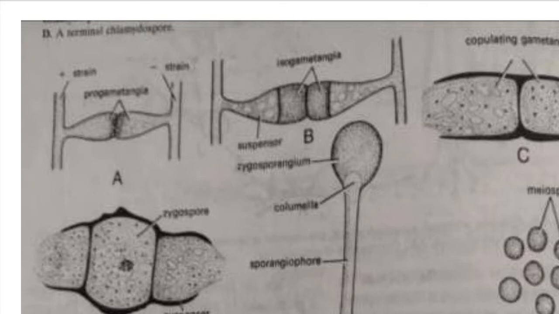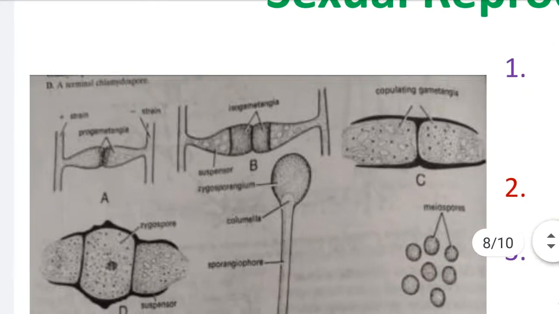Their tips are called isogametangia. At their tips, the cytoplasmic material is saturated, gathering more and more food material without vacuoles, so they become swollen; these structures are called isogametangia. Iso means similar; morphologically similar, but genetically and physiologically different.